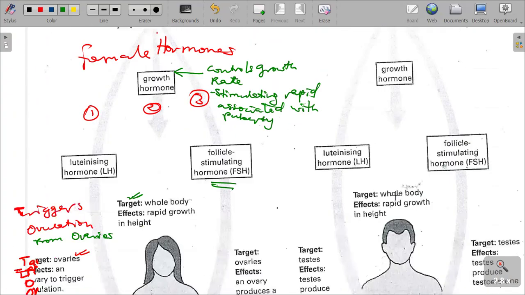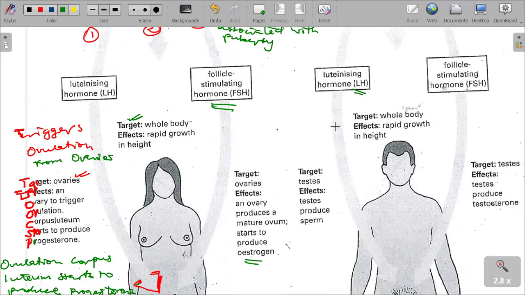The luteinizing hormone, the LH, targets the testes, and the testes start to produce sperms, or spermatozoa, as a result of this LH hormone.